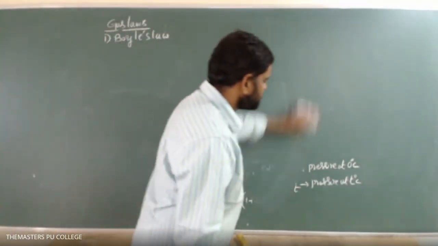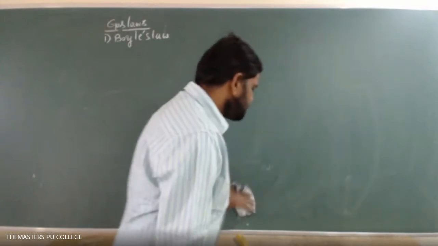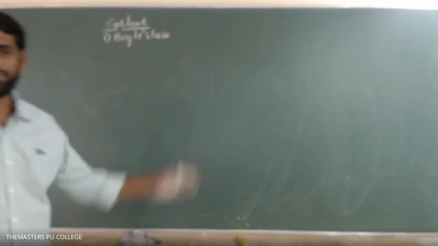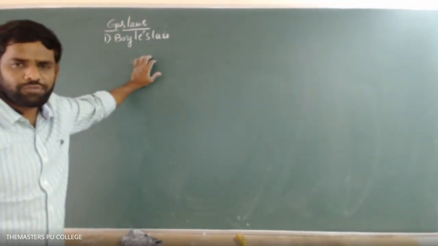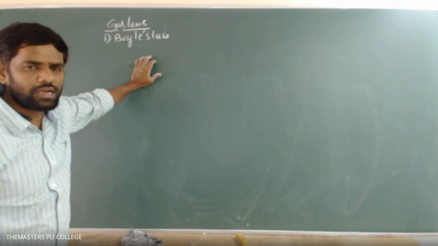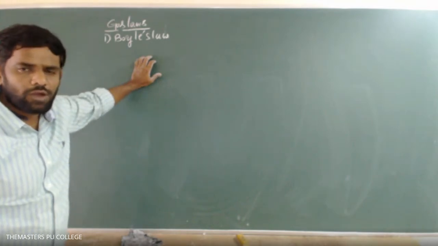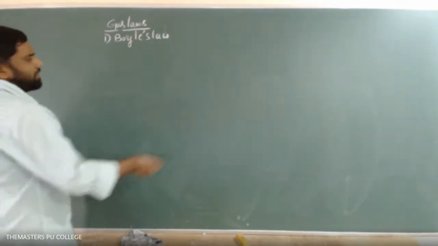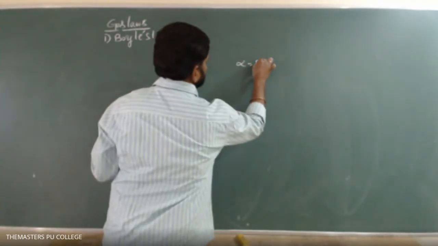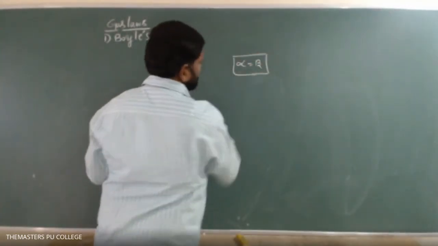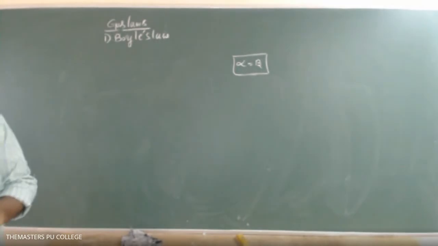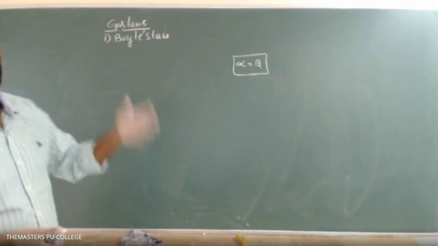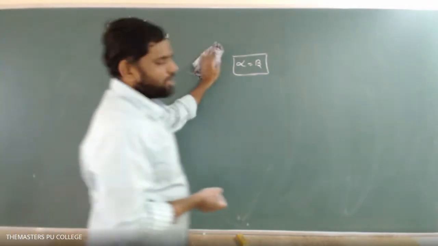The volume and pressure coefficients of a gas are related as alpha equals beta. Both are equal. The fractional change in pressure and the fractional change in volume are equal for a given gas. So alpha equals beta.